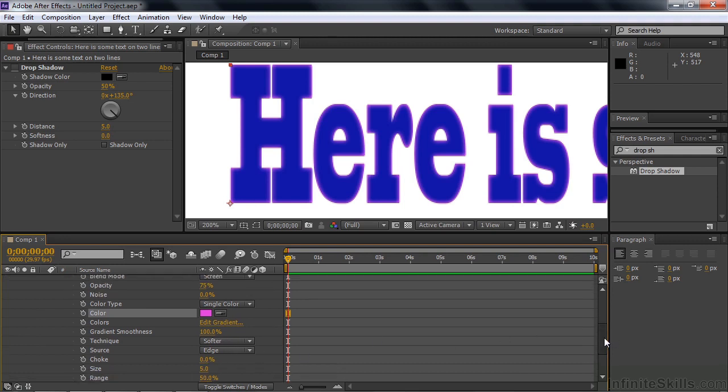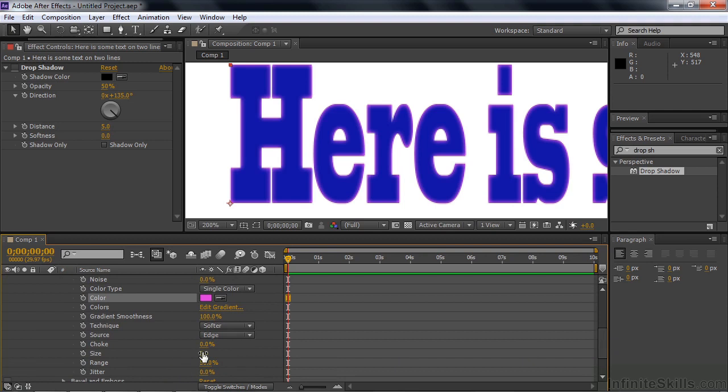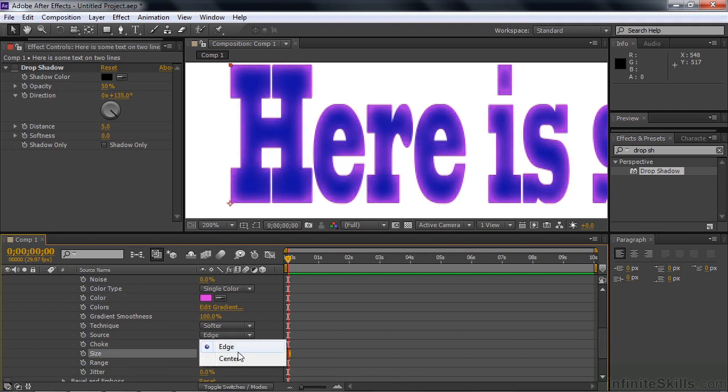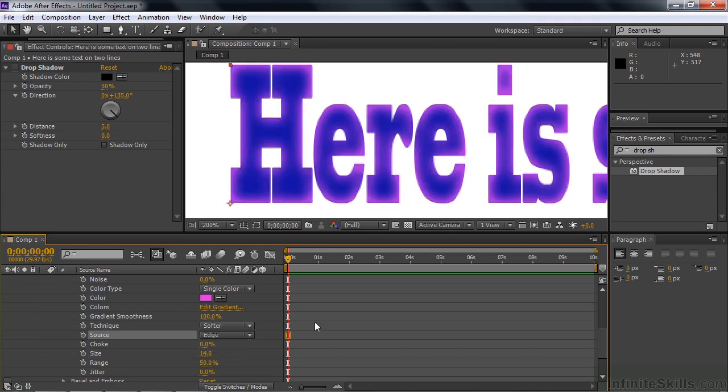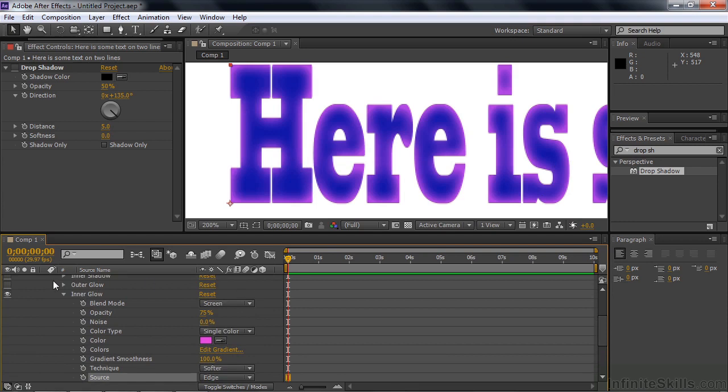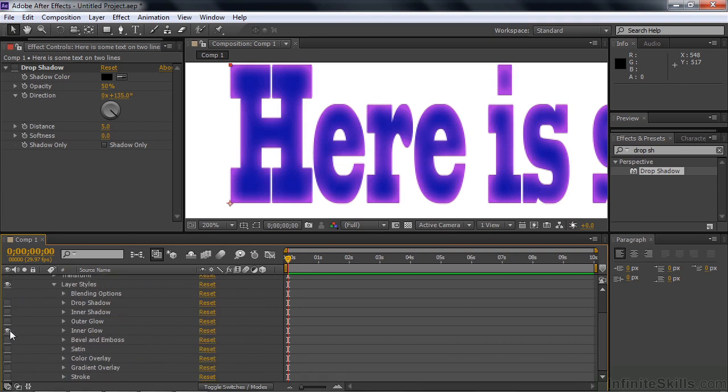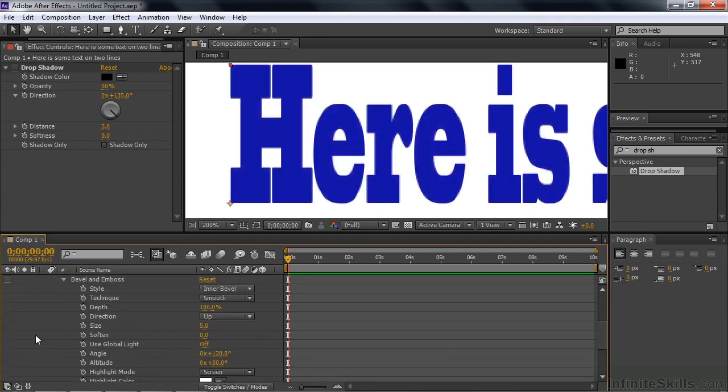Pull it down a little bit like this. The size, like so, we can bring it in. There's two approaches. There's edge and center. So notice how center looks quite a bit different than edge. Let me just go down a little bit farther here, turn off that one, and go down to bevel and emboss. Now, bevel and emboss has kind of an equal partner over here in the effects and presets panel.